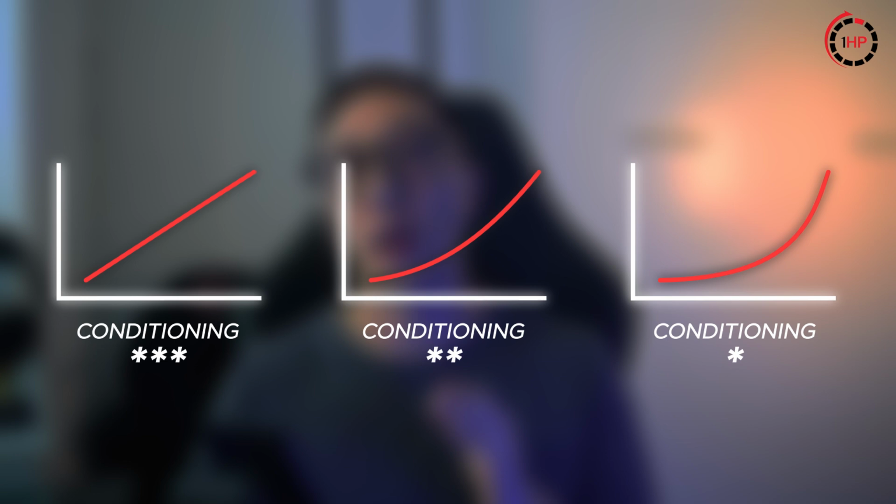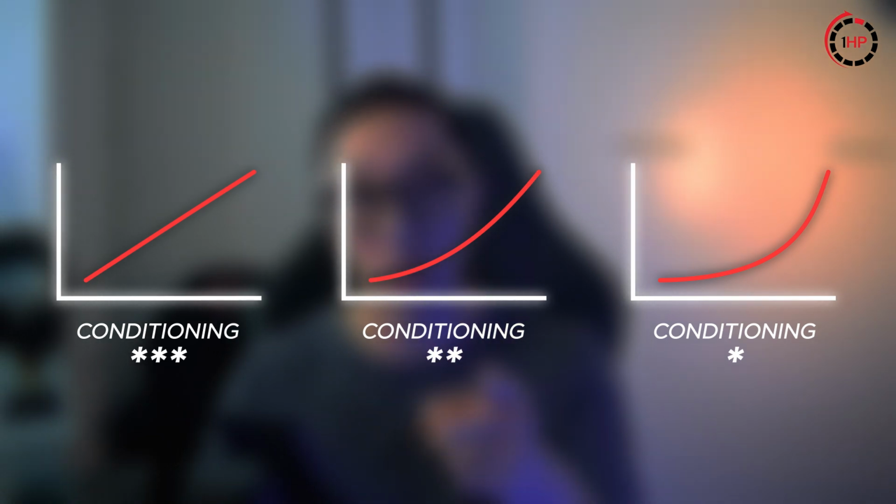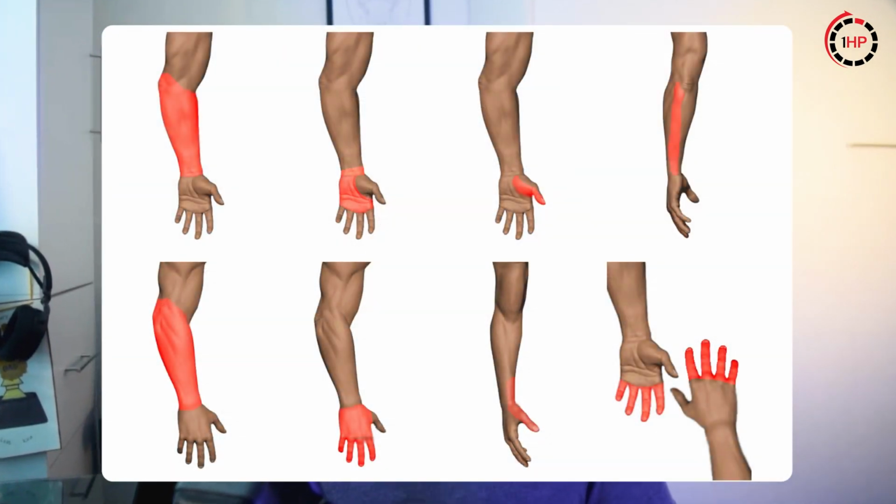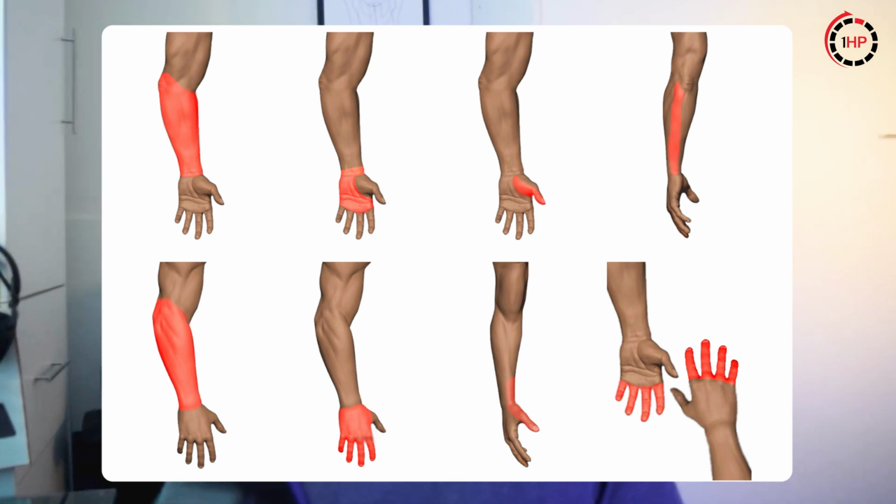But the bottom line is this: stay consistent and be patient as you navigate the ups and downs of the 2 months of adaptations. Everyone starts at a different level of conditioning, and so this will affect how long it will take for you to recover. But now that you know the science, you're probably wondering what the right exercises are for your problem. When we have pain at different regions of our wrist and hand, it's always associated with a specific muscle and tendon responsible for certain movements of our hands.